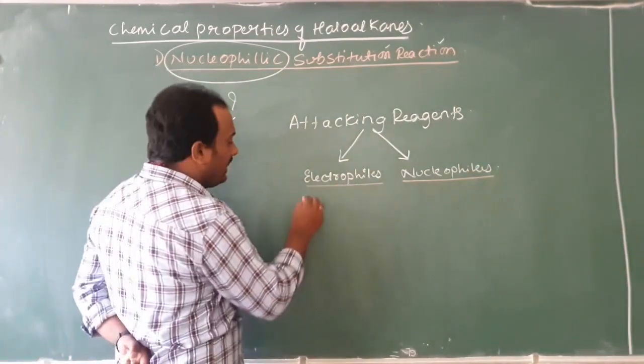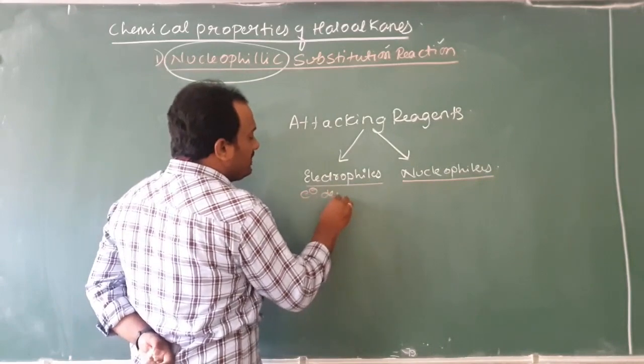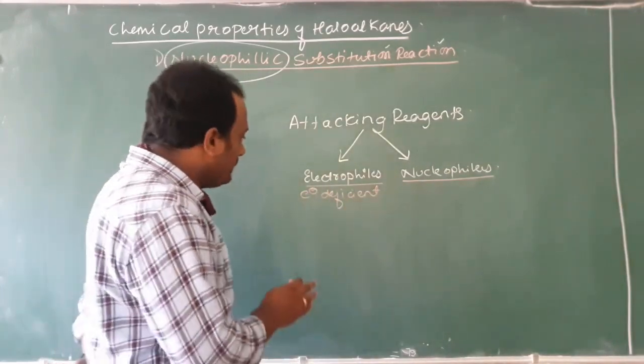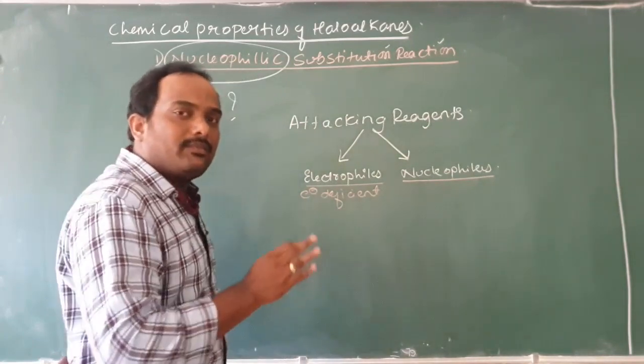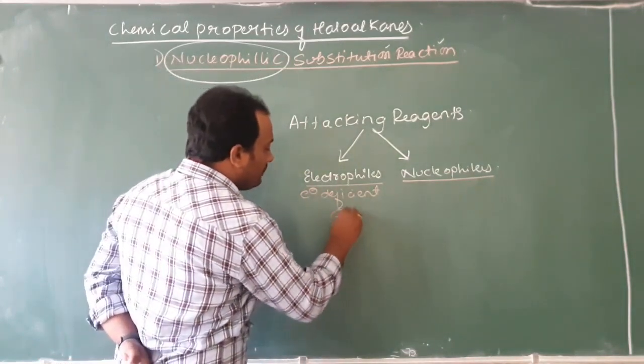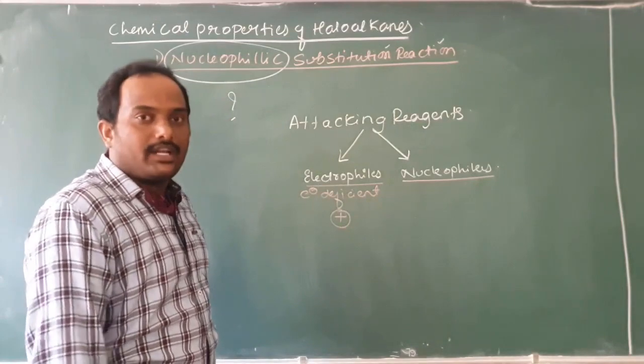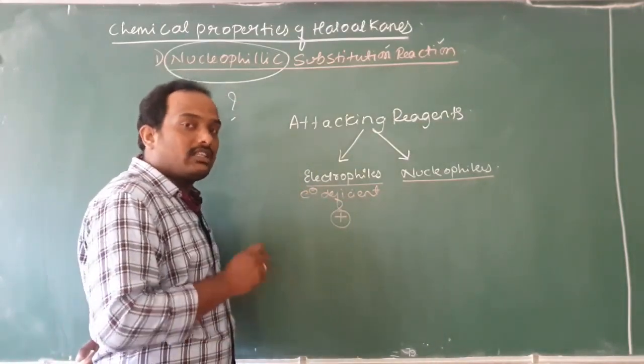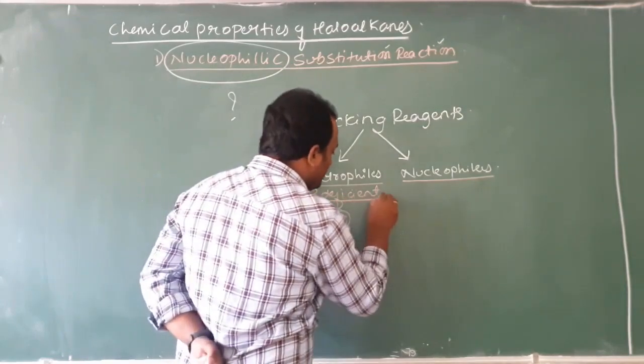Electrophiles, generally they are electron deficient species. They are electron deficient, means they do not have any electron. Automatically majority of them will carry positive charge. Am I right or not? Majority of them will carry positive charge. Where they go and attack, then the question comes. See, they are electron deficient.